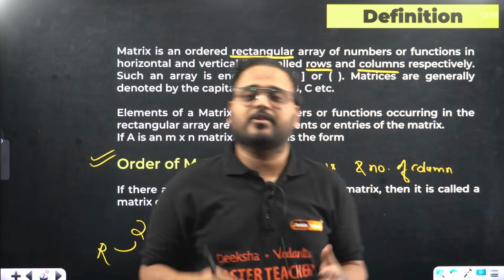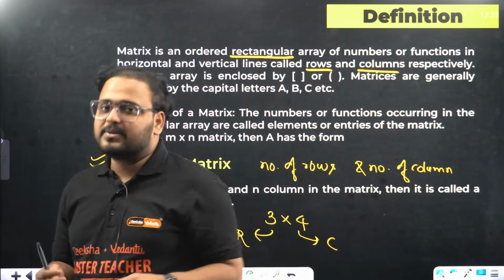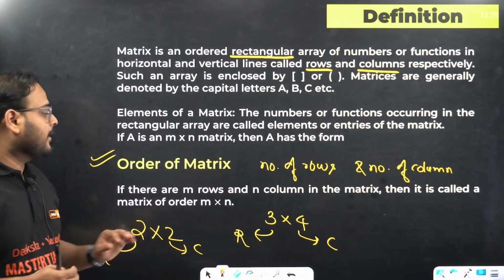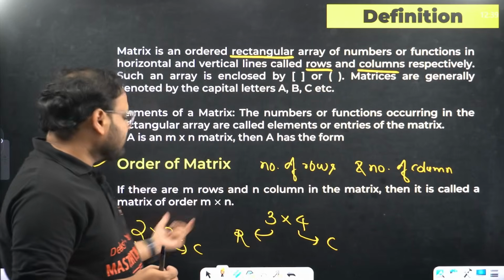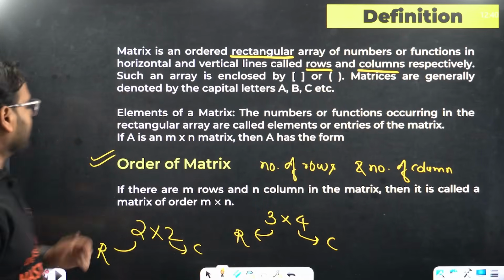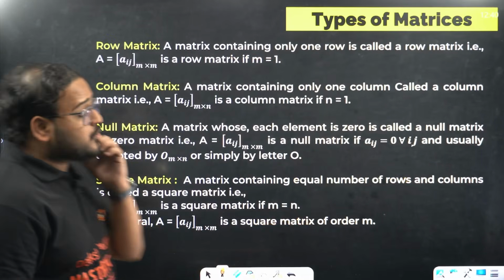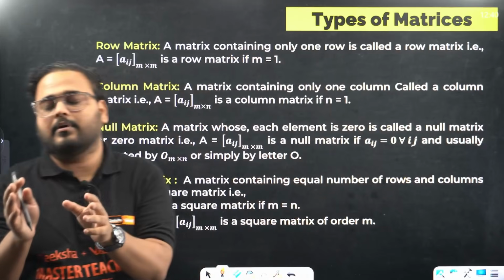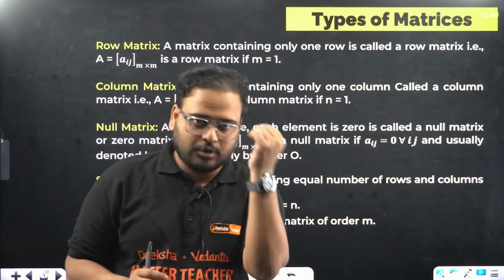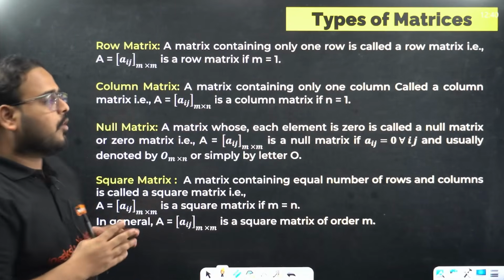It can be 3 cross 3, 4 cross 4, but in our syllabus we have maximum up to 2 cross 2 or 3 cross 3 matrix. Okay, for the square side, this is called a square matrix. Don't worry, we'll look at that. And 3 cross 4 is for rectangular matrices. Okay, so let's move on. So what is order? When you write the number of rows and number of columns together, in the same order, first you write the rows and then columns. That is the order of a matrix.